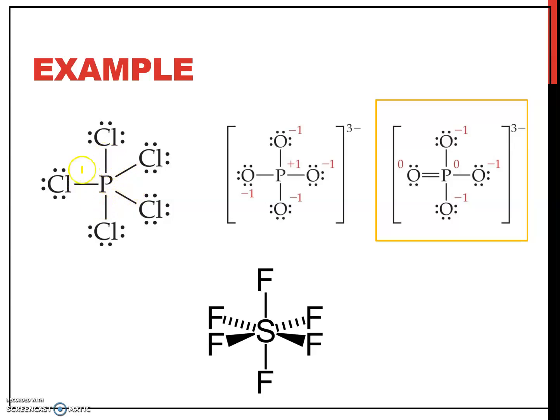Here we can look, there are 10 here, more than an octet. For sulfur also, 2, 4, 6, 8, 10, 12, because of using the empty d orbital to accommodate electrons. So this is the type expanded octet, more than an octet.